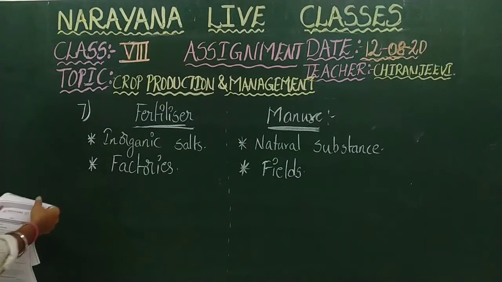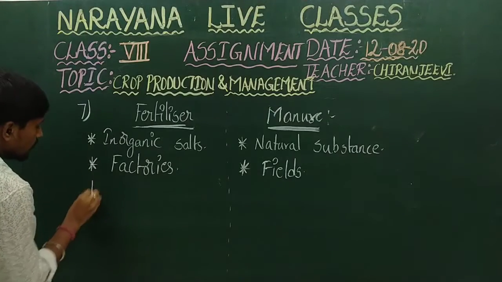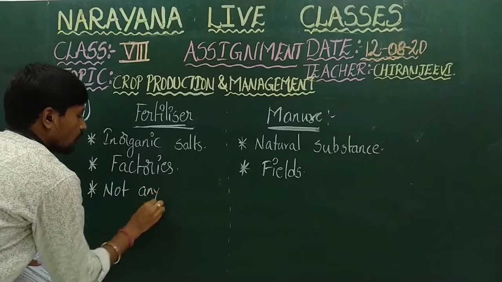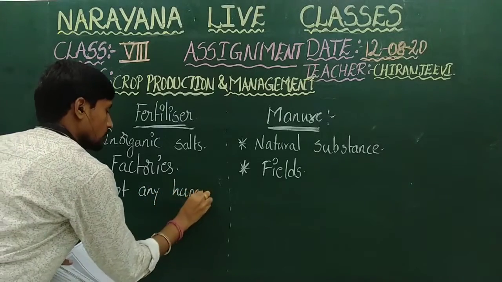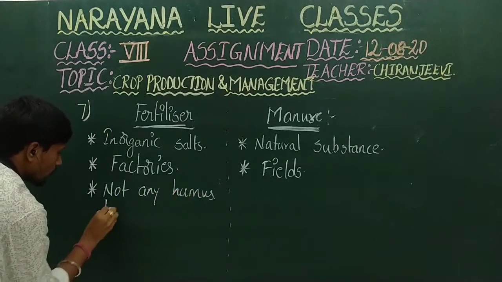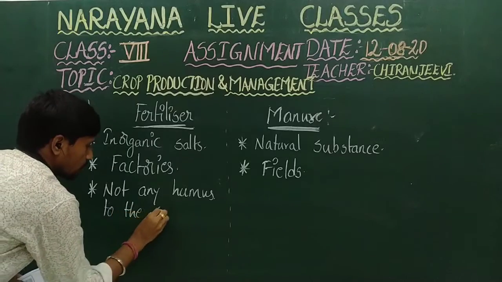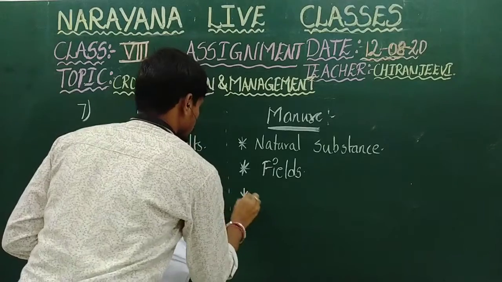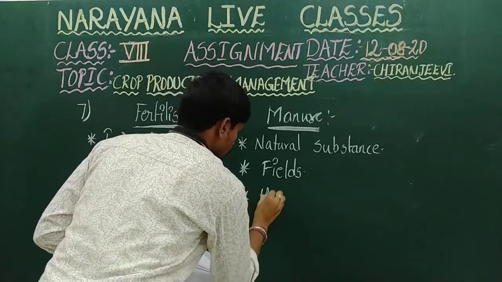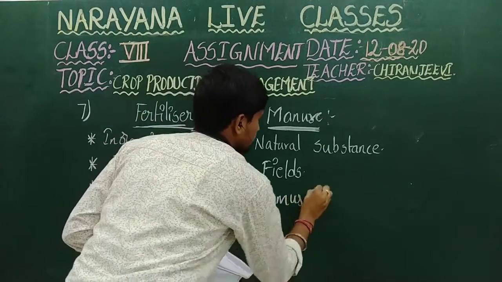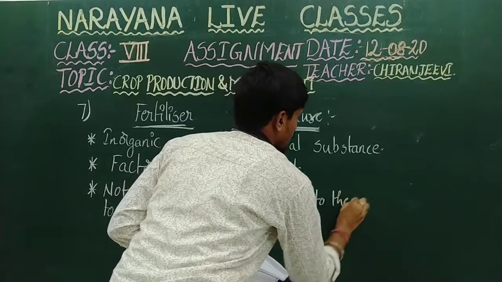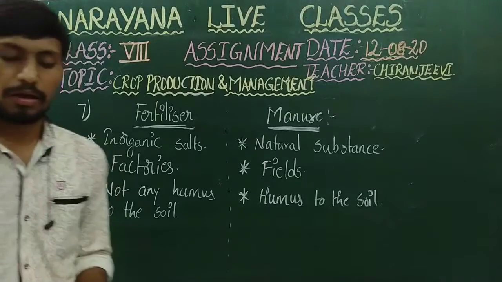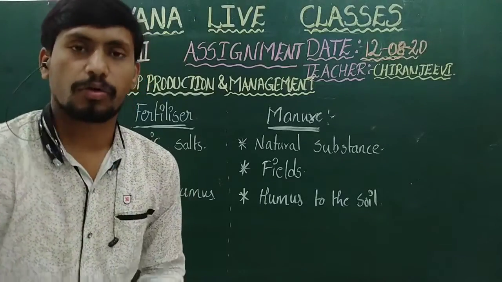And the next one, fertilizers won't provide any humus to the soil. Manure will provide humus to the soil. So manure is helpful in providing humus to the soil.